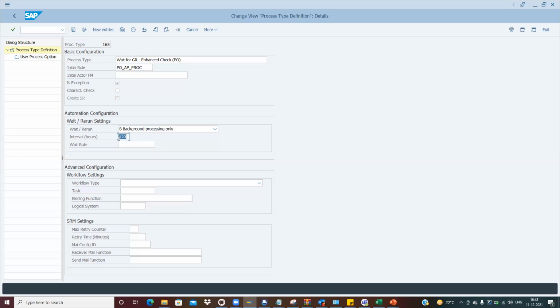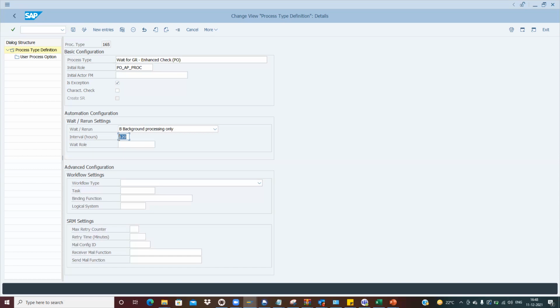So till 5 days, the AP team doesn't have to do anything. It will be pending with the requester. It will show under the requester, and the requester needs to perform the GRN. Once the requester performs the GRN, we have one batch job which runs in the backend, which will nullify it, and then that particular exception will be released automatically.